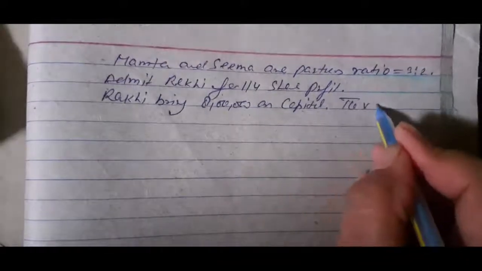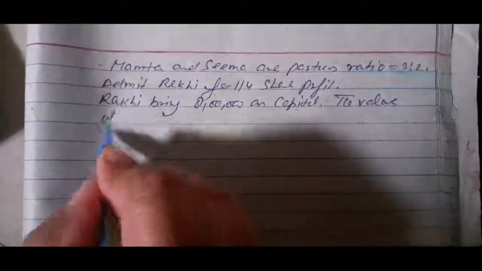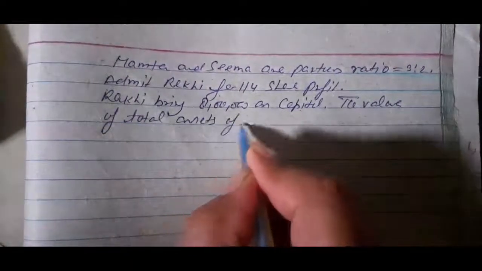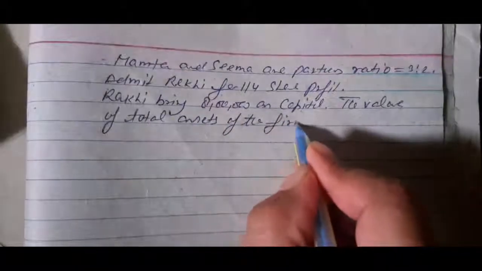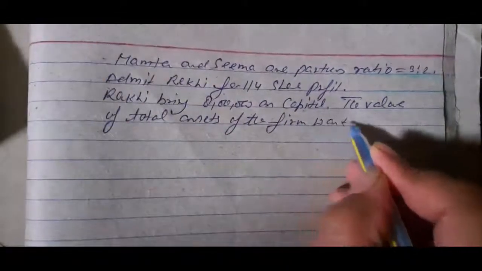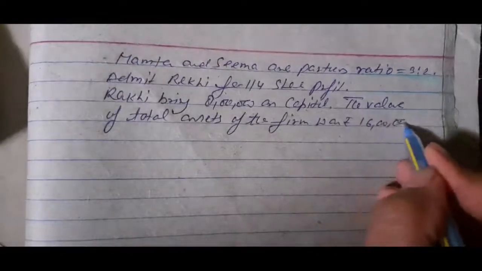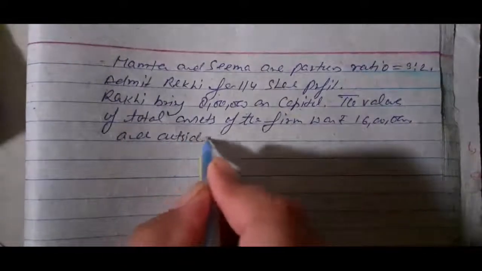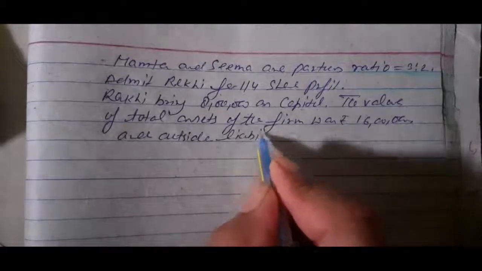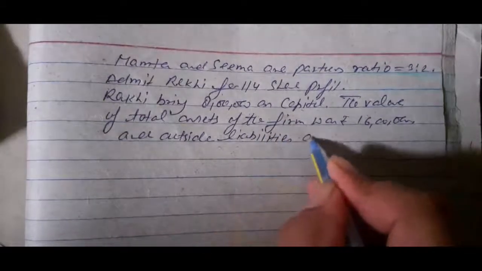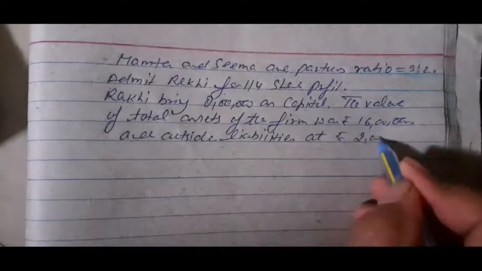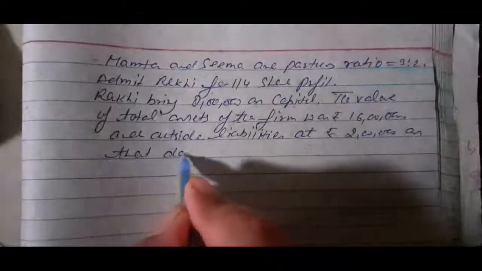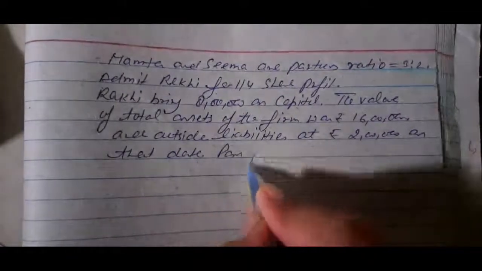The value of total assets of the firm was rupees 16 lakh and outside liabilities rupees 2 lakh on that date. Pass journal entry.